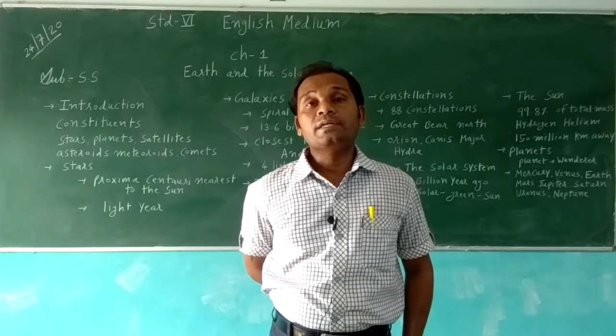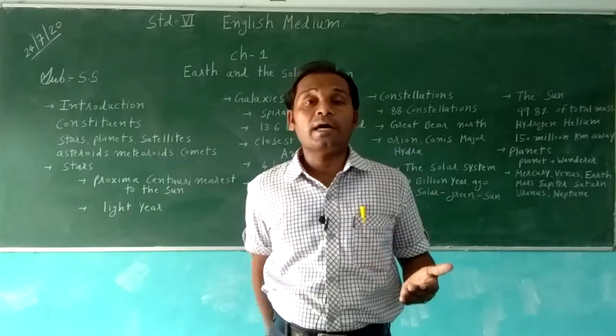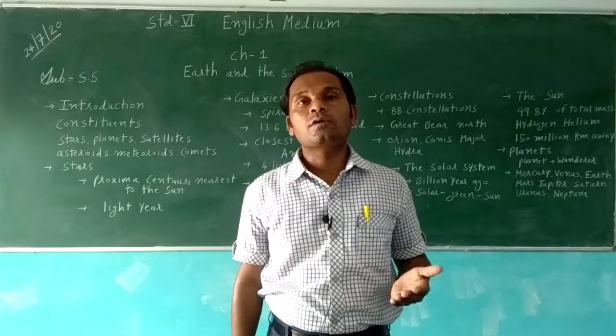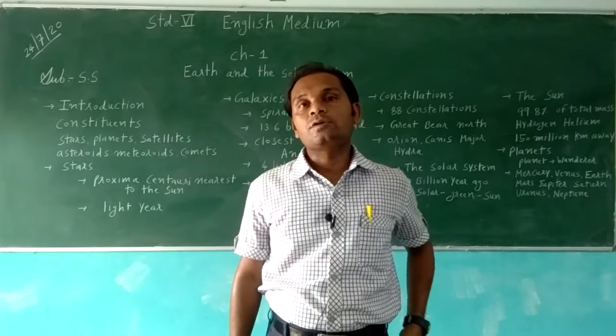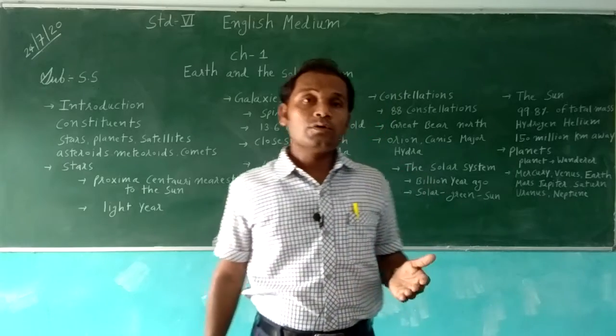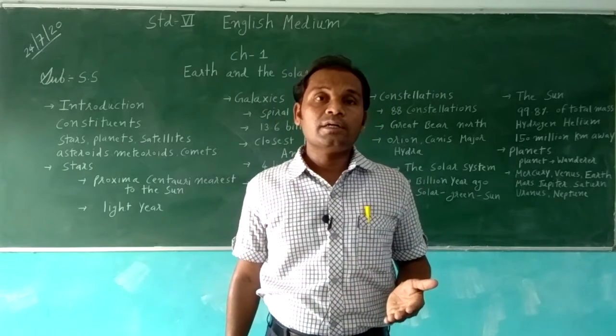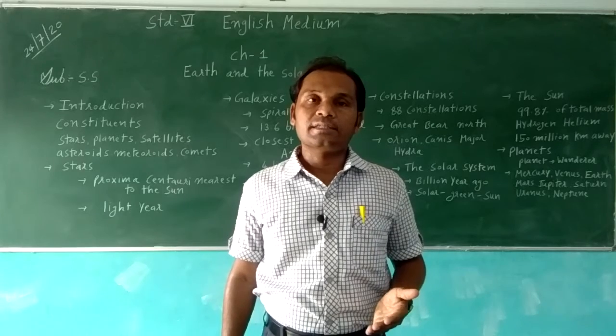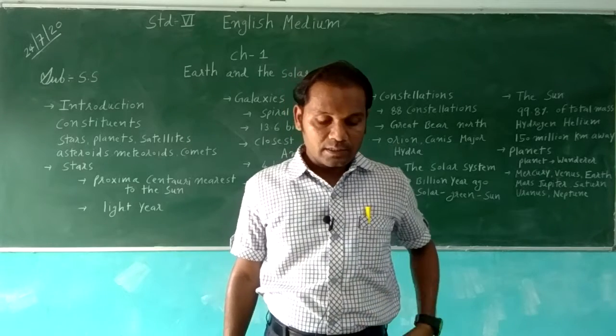Stars are big in size, but they are very far away from us, so they look small. The Sun is also a star, very hot and made up of hot gases.